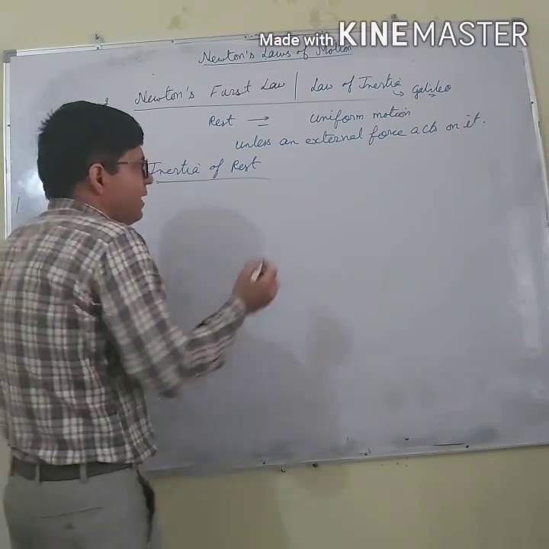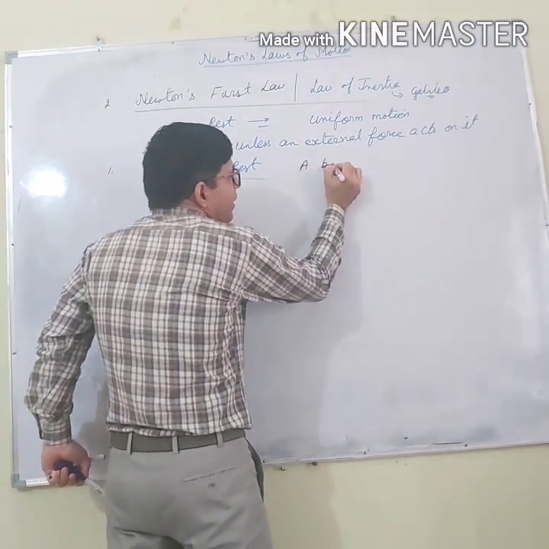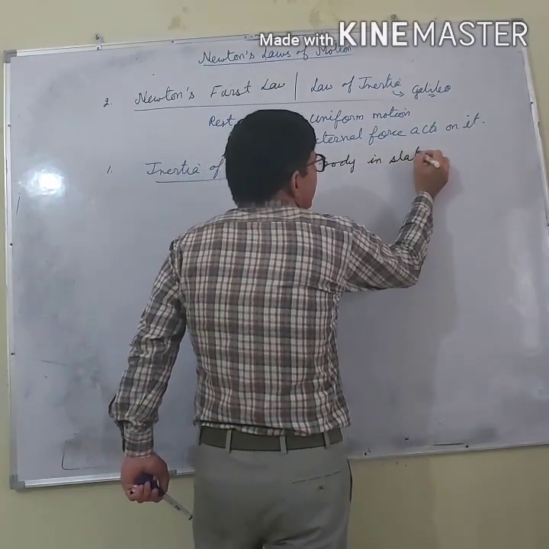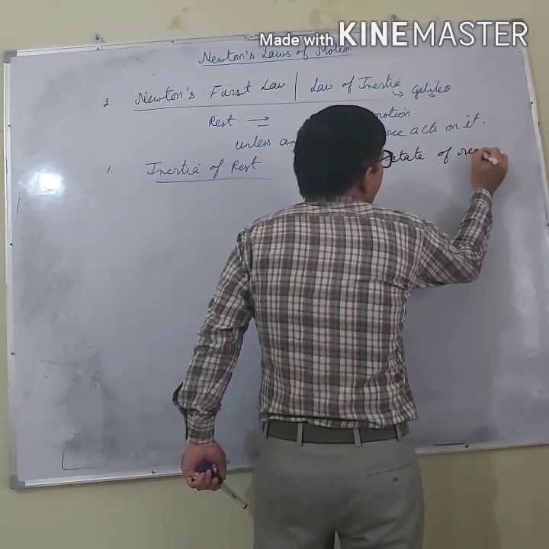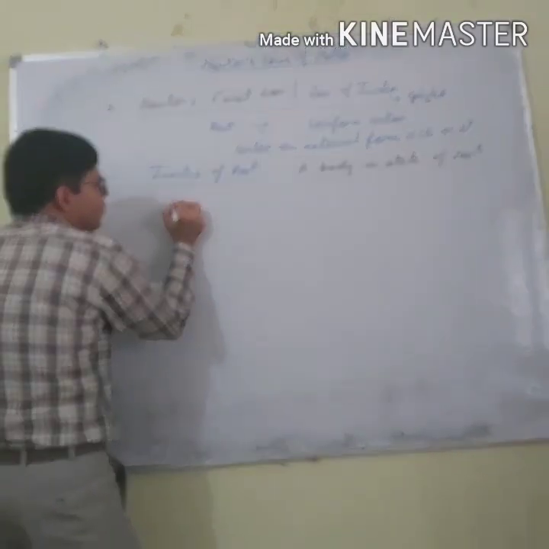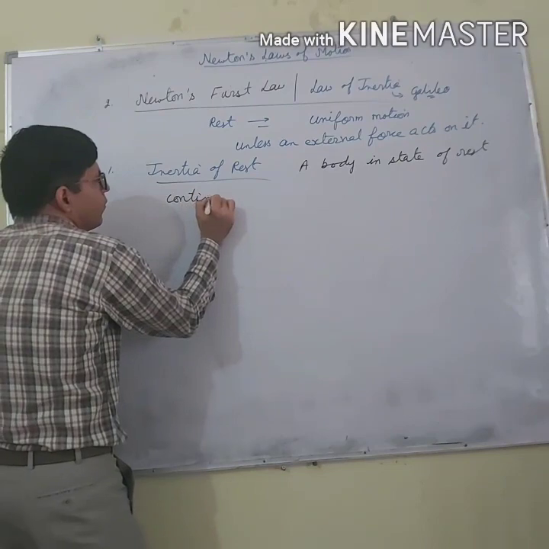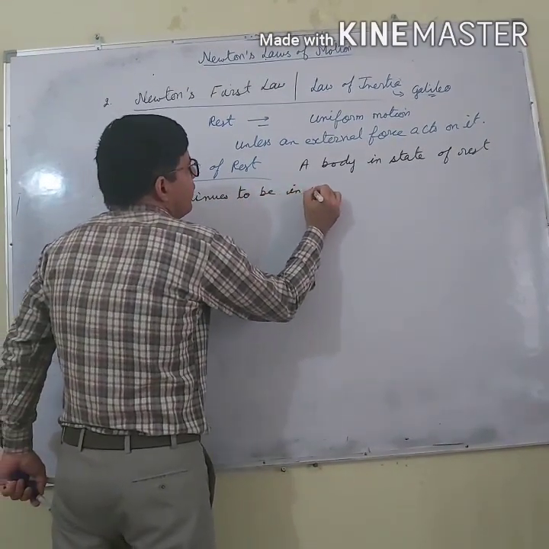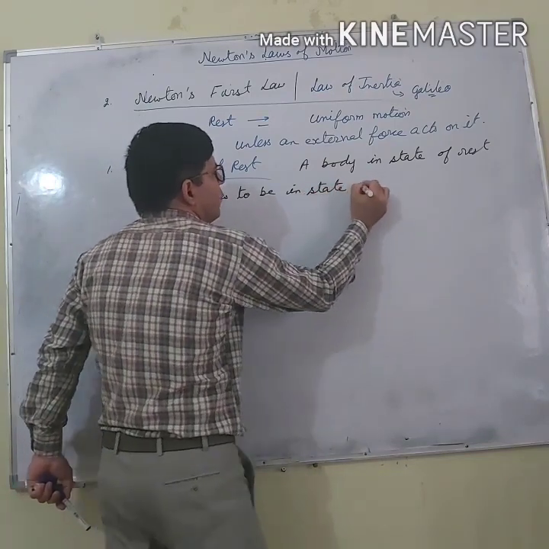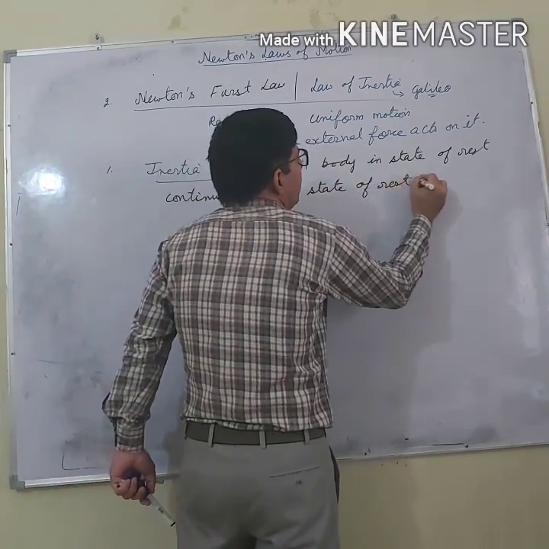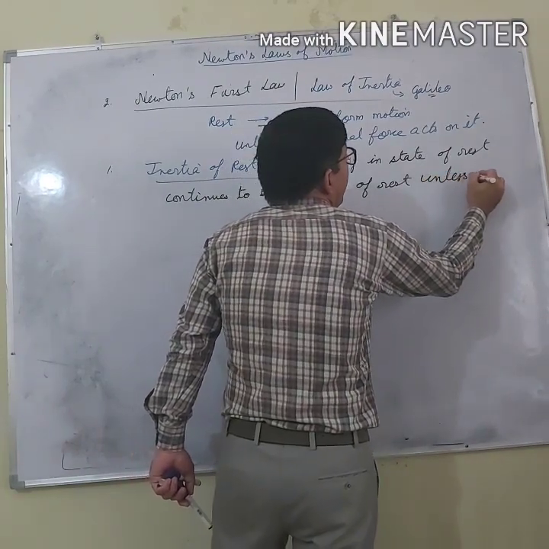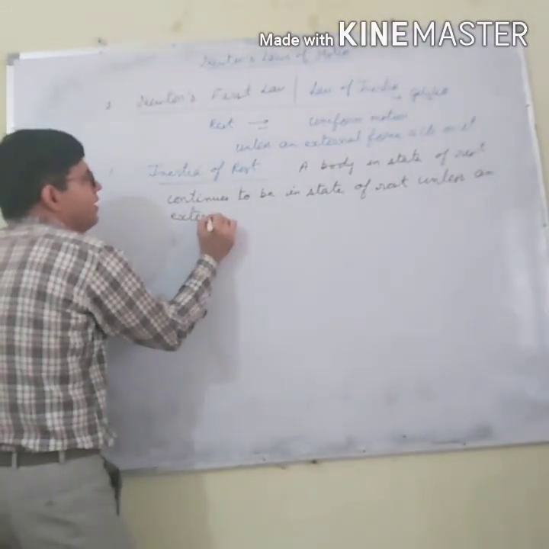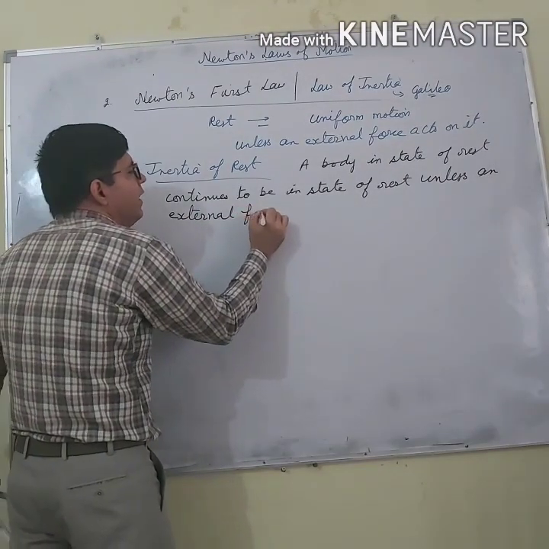It means that a body in the state of rest continues to be in the state of rest unless an external force acts on it.